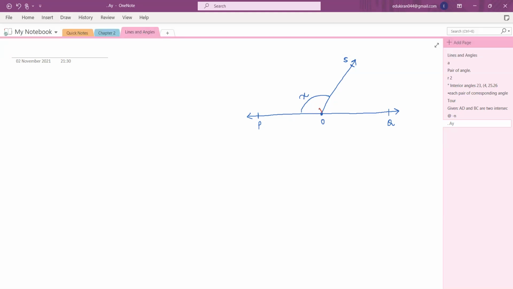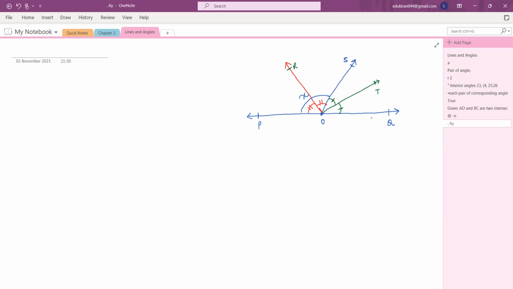So this ray exactly divides this angle X, so these are the two angles which are exactly equal to each other. Now there is another ray which divides this whole angle like this, and then you have this angle exactly equal to this angle. So is the question clear? Yes, ma'am.